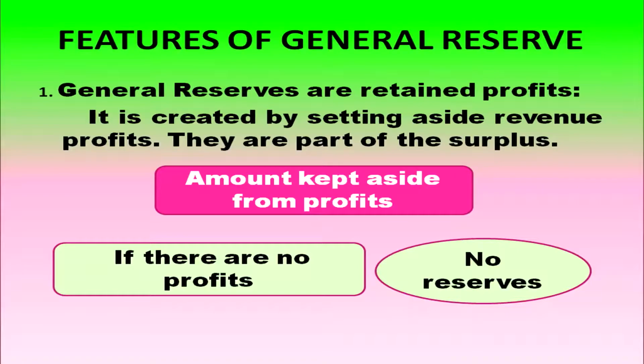General reserves are retained profits as a feature, and they are created by setting aside revenue profits. General reserves are a part of the surplus. The amount for general reserve is kept aside from the profits only. If there is no profit, there is no reserve.